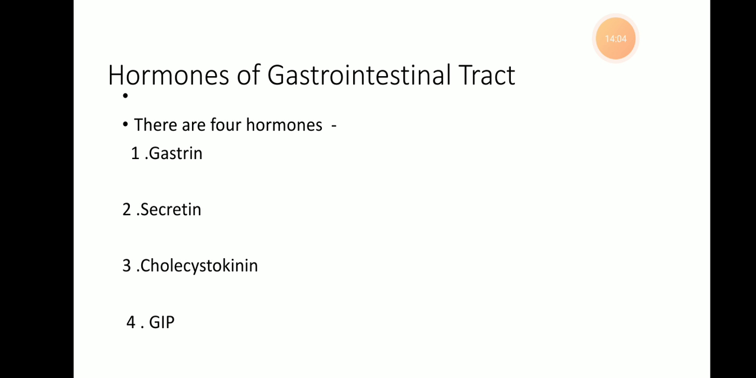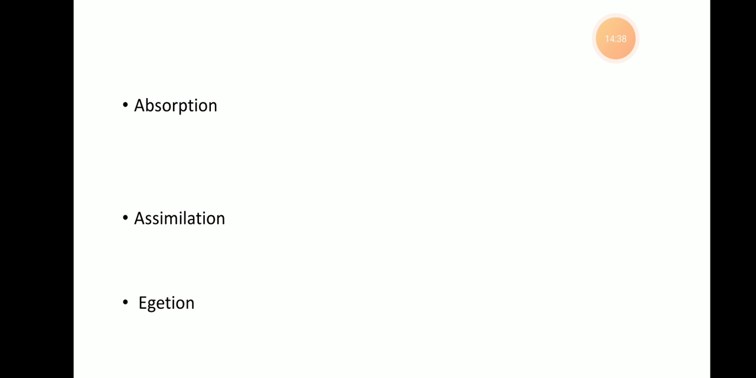And the last hormone present in the gastrointestinal tract is the GIP, that means gastric inhibitory peptide, and it inhibits the gastric secretion and the motility. So these different hormones present in the gastrointestinal tract have a role in completing the digestion in the GIT. After the hormones, the very last part of this topic is what is meant by absorption.